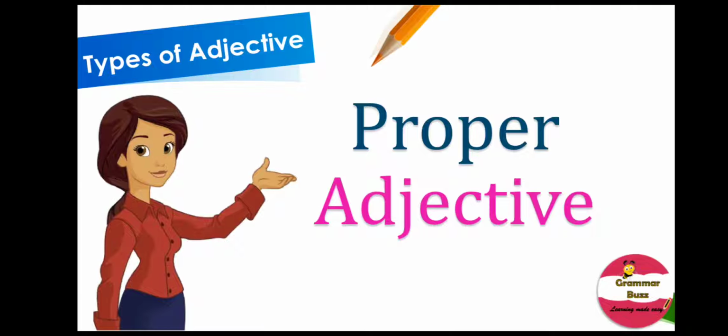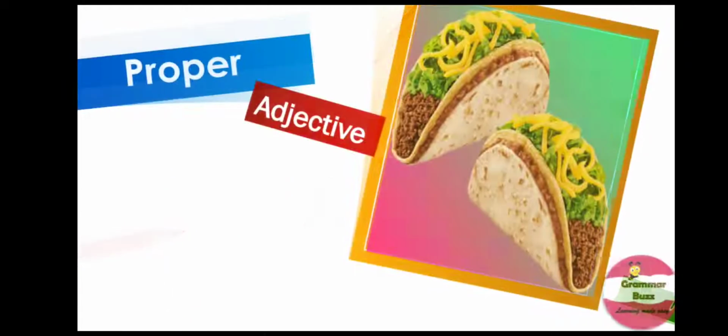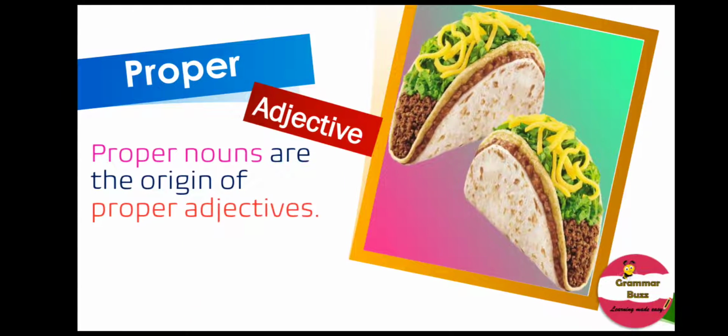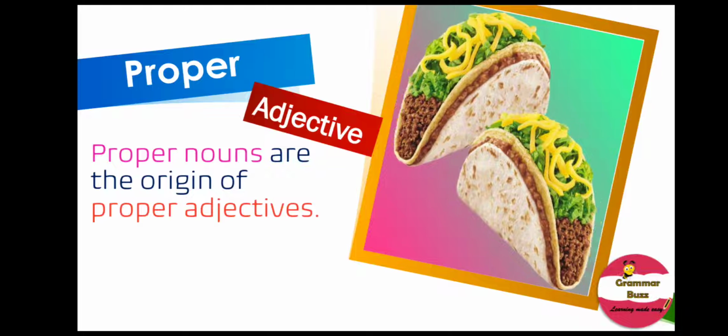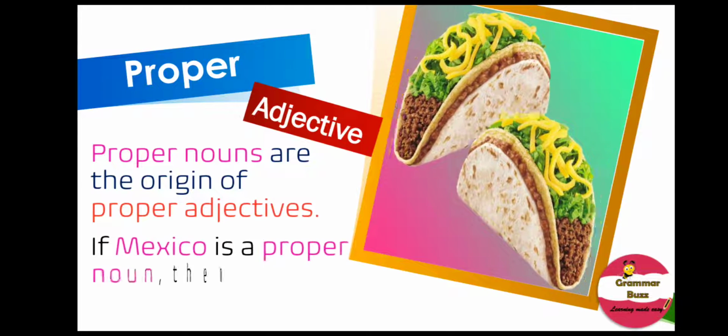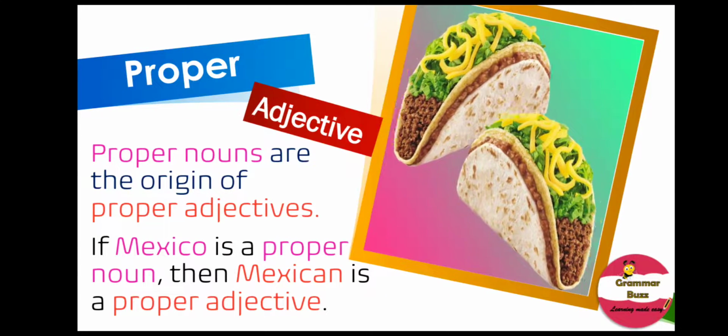Now it's time for us to know what are proper adjectives. Proper adjectives come from the word proper noun, or in other words, proper nouns are the origin of proper adjectives. Hey, that sounds fun. Take a look at Mexico.